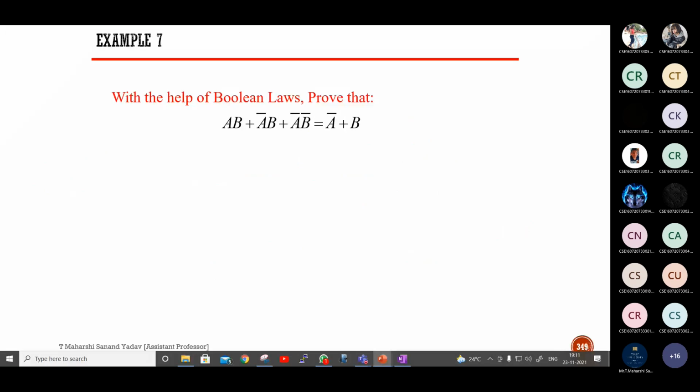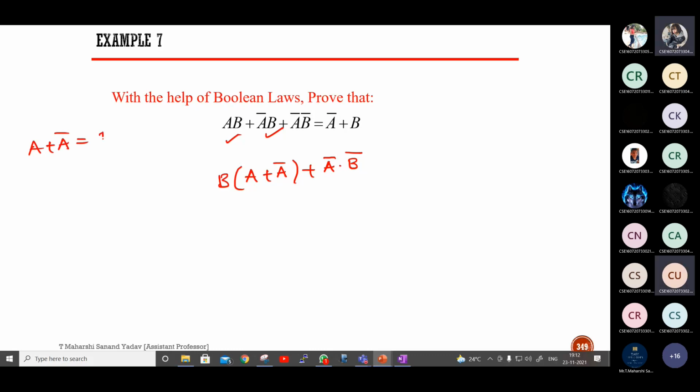Next, what do I have to take common? First one, B, sir. So here B I'll take as common. So this becomes A plus A bar. And here this is A bar dot B bar as it is. Next, A plus A bar is how much? 1. So B into 1 plus A bar dot B bar. So this will be B plus A bar dot B bar.